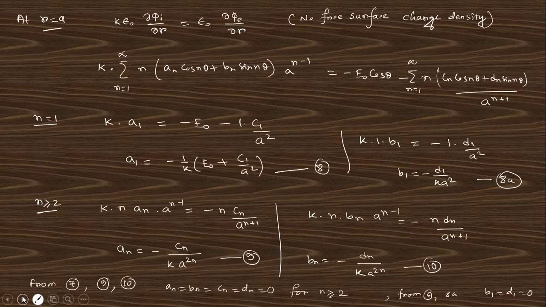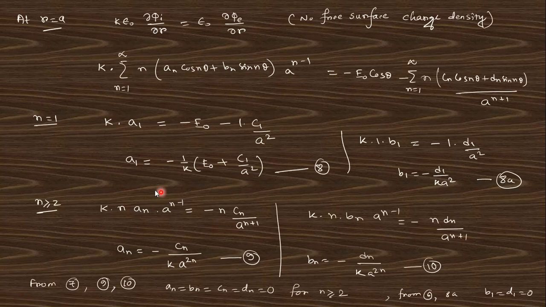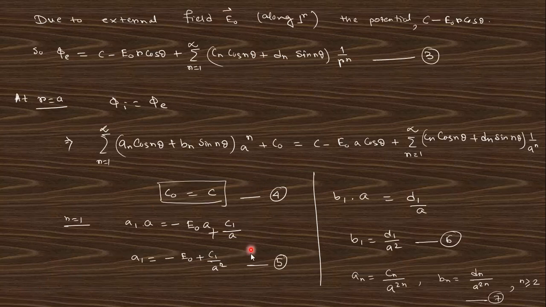Okay, so using this relation, you can see for n greater than or equal to 2, all these coefficients are 0, and from 8a and 6 you get b1 d1 equals 0. So finally from equations 5 to 8 you get this relation. This is 8 and this relation is 5.